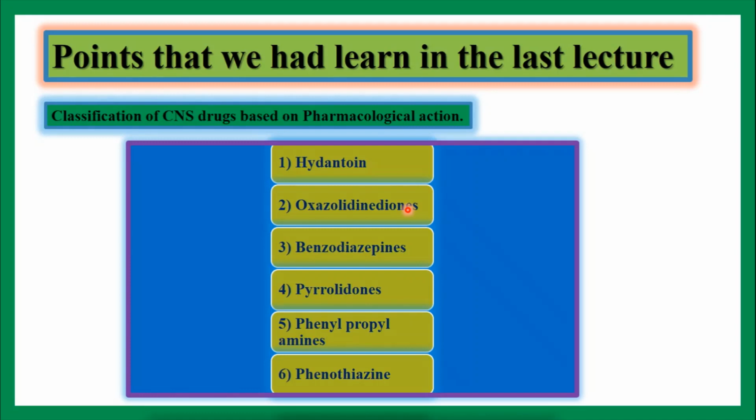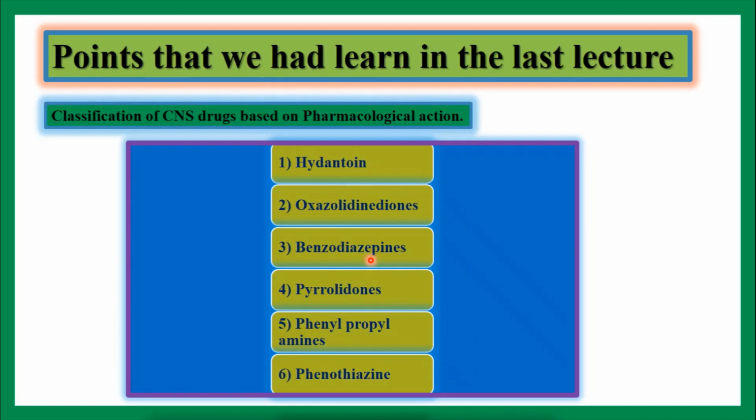The side effects of tridone are skin rashes, exfoliative dermatitis, blood dyscrasia, kidney damage, hepatitis. Then the third class is benzodiazepines.